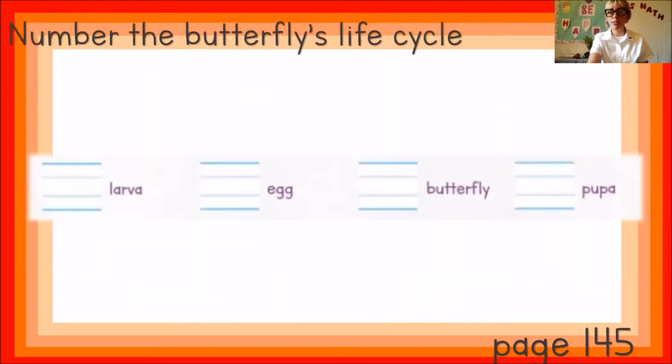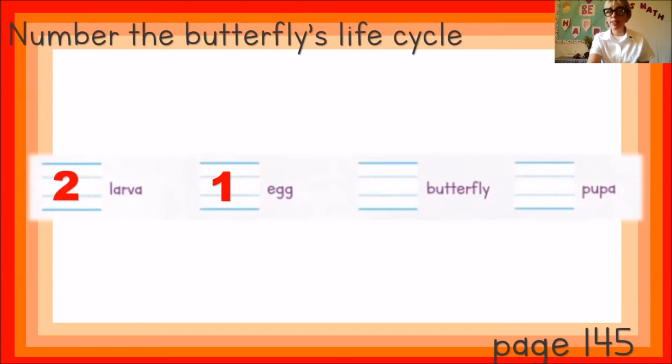Now, below we have an exercise. We have to number the stages or the steps of the butterfly's life cycle, okay? Do you remember which one is number 1, Kika? How does the butterfly start creating itself? As a larva, an egg, butterfly, or pupa? Let's find out. The first step is the egg. Make sure you write it down. Now, Diego, what is next? Once that we got the egg, does it turn into a butterfly or into a larva? Let's check.